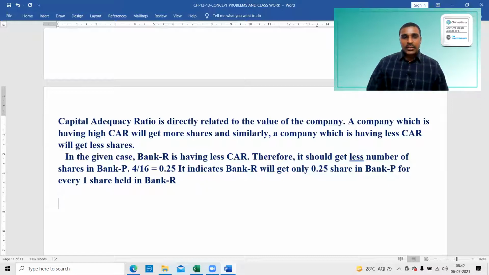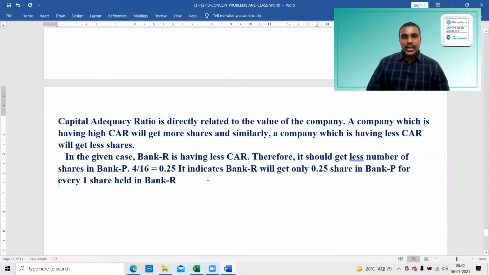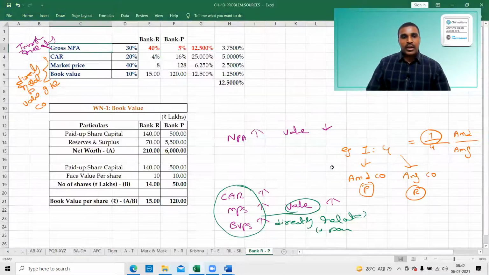So similarly, next point. If you take the capital adequacy ratio parameter, you will get 0.25 shares. Based on capital adequacy ratio, the number of shares is 0.25. Next point. What is the next parameter?